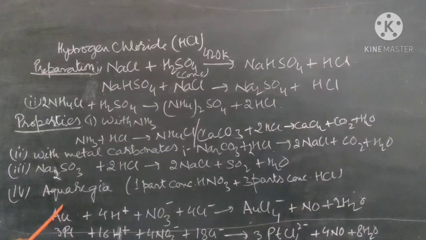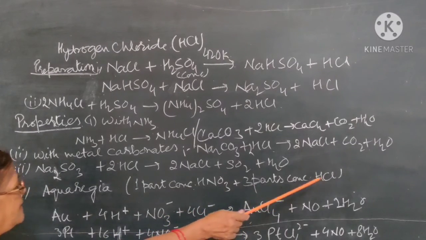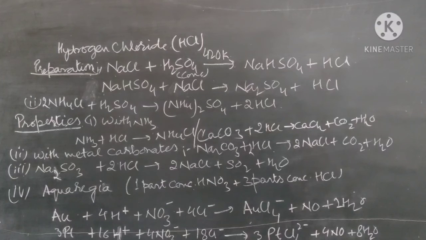And then the next property is with aqua regia. One part of nitric acid and 3 parts of HCl, when they are mixed, form aqua regia. And this aqua regia can dissolve noble metals like gold and platinum. So to dissolve noble metals, we prepare aqua regia, which is 1 part of concentrated nitric acid and 3 parts of concentrated HCl. Then they form nitrosyl chloride, and that reacts with gold to form gold chloride, which is a complex compound, and the gold will dissolve into it.